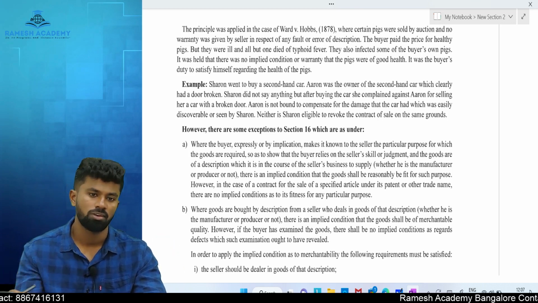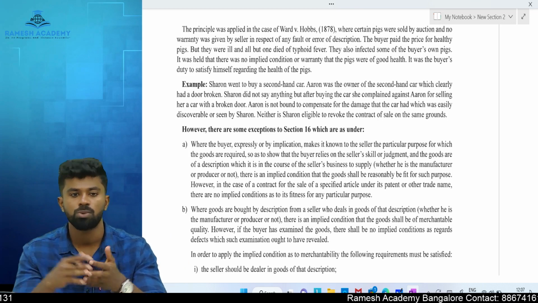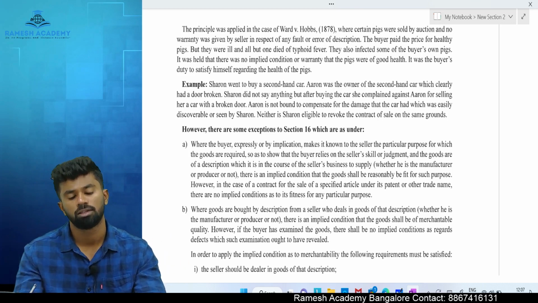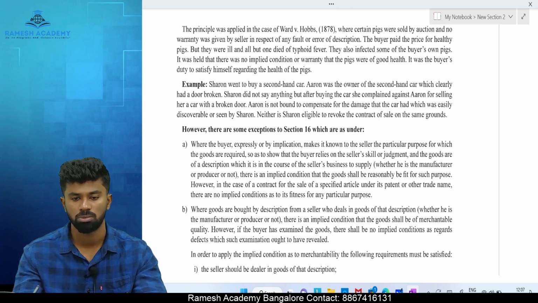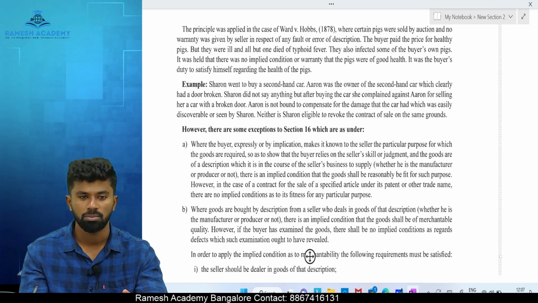The pigs were suffering from swine flu. He kept the pigs with his own pigs. All the pigs died. Now who is responsible? Buyer or seller? The buyer only is responsible, because of caveat emptor. Let the buyer beware.